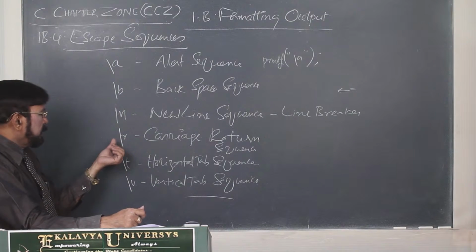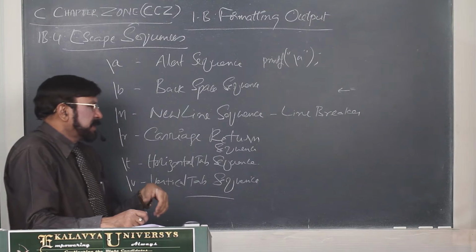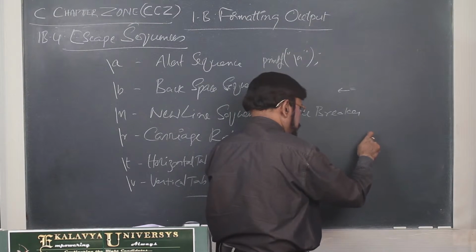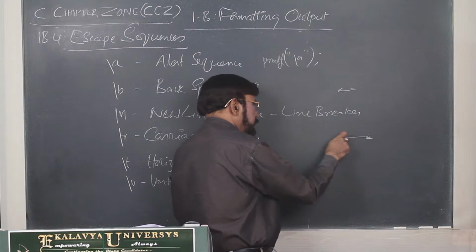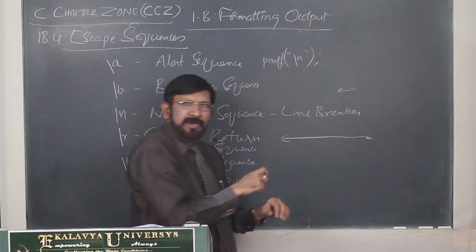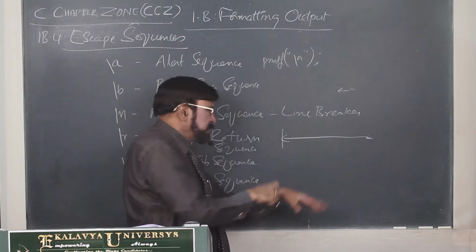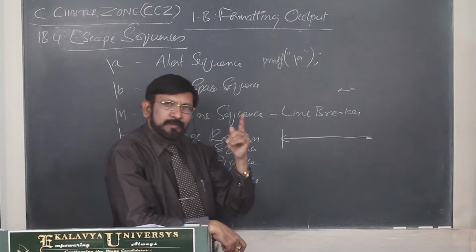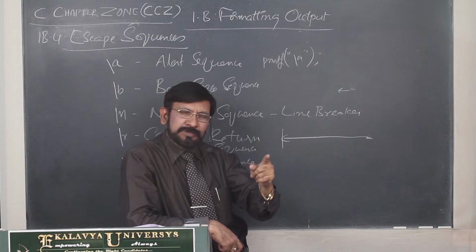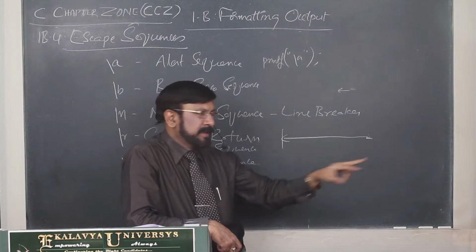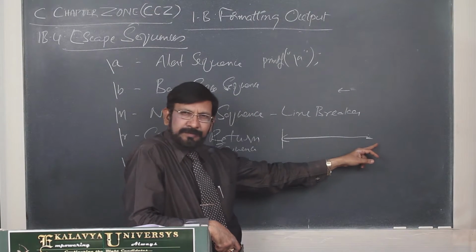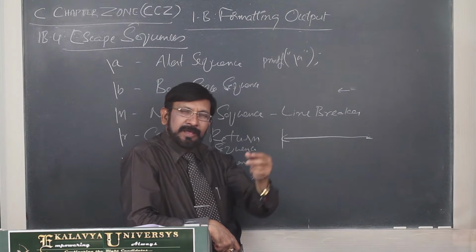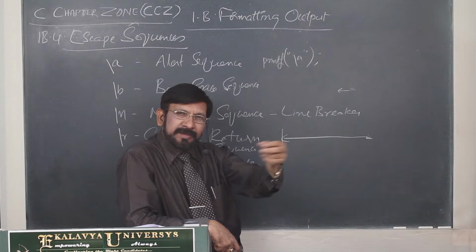So backslash and r, carriage return. Suppose your cursor is here, it moves the cursor to the first position of the same line. What is the new line sequence doing? It moves the cursor to the first position of the immediately next line, whereas carriage return moves the cursor to the first position of the same line without erasing any character.